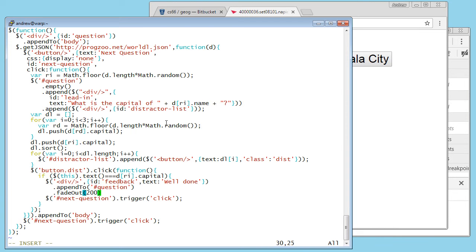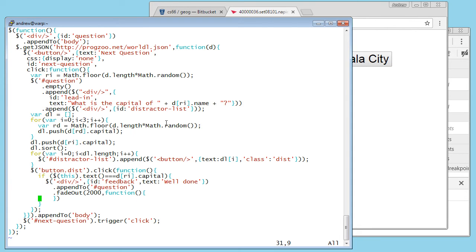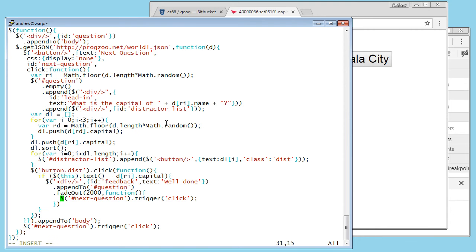I'm going to take a good 2 seconds to fade it out, and then when the fade out is done, this function will kick off. So this is the function that happens after the animation is completed, and if I stick that in there, it will fade out when the fade is completed. After 2 seconds, the question will be replaced. I think that's going to look fabulous.